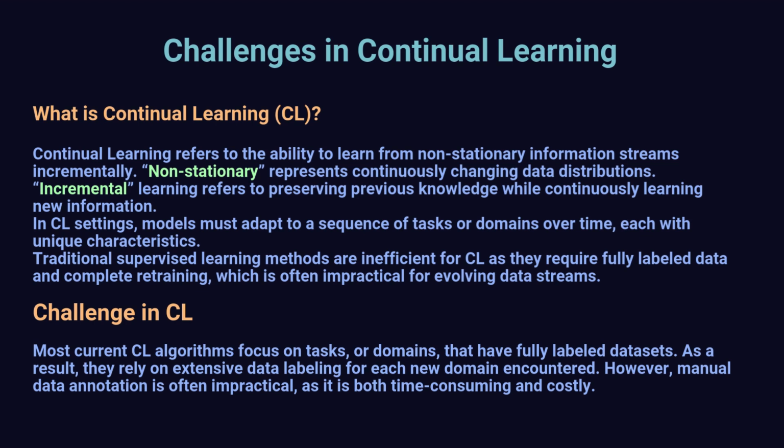Most current CL algorithms focus on tasks or domains that have fully labeled datasets. As a result, they rely on extensive data labeling for each new domain encountered. However, manual data annotation is often impractical as it is both time-consuming and costly.